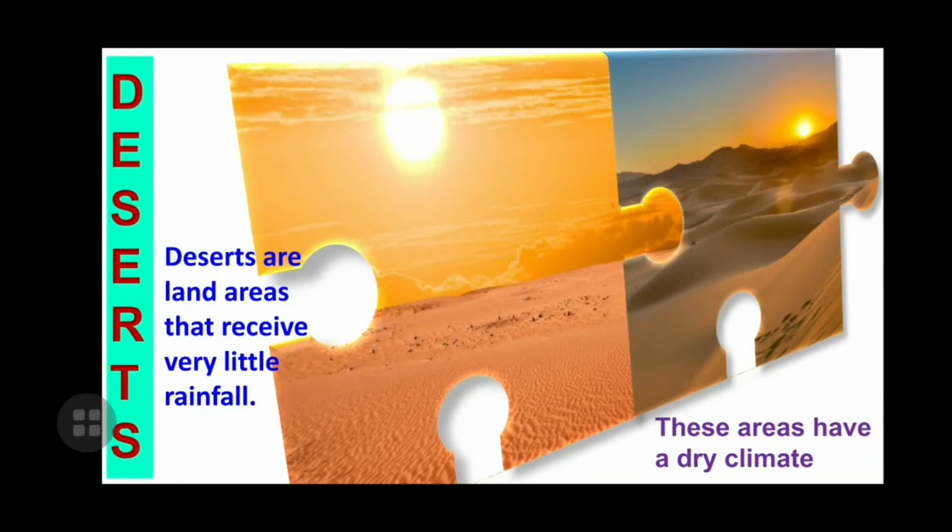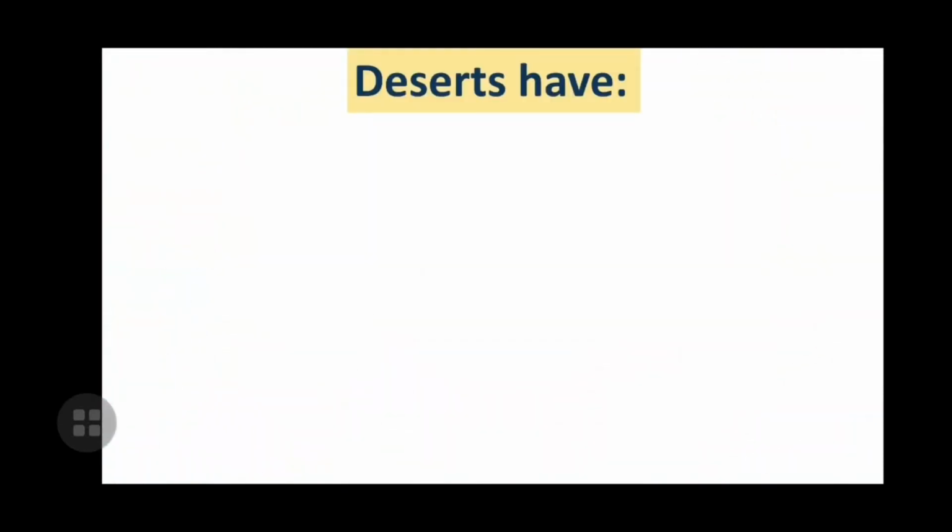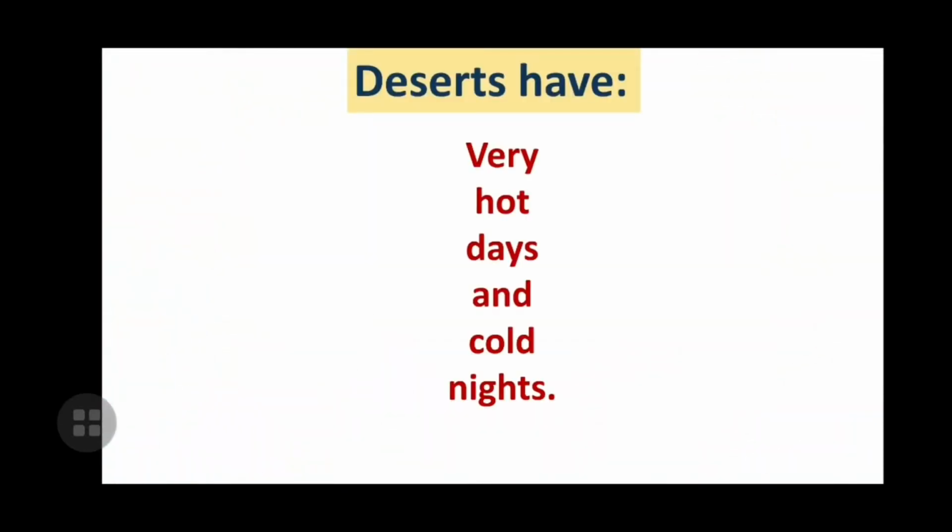Now, deserts are land areas that receive very little rainfall. These areas have a dry climate, and from the name itself and from the location you can assume that deserts receive a very small amount of rainfall, and because of the little rainfall the area has a dry climate. Now what features does it have? Does it have very hot days and cold nights?